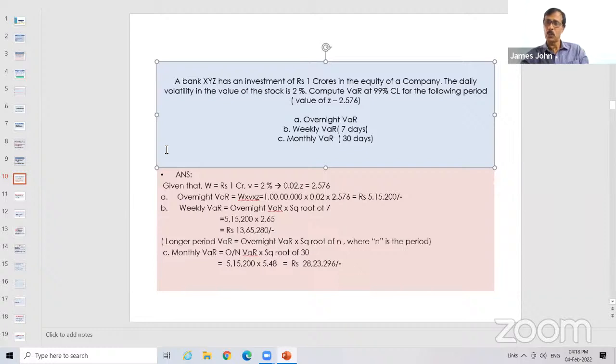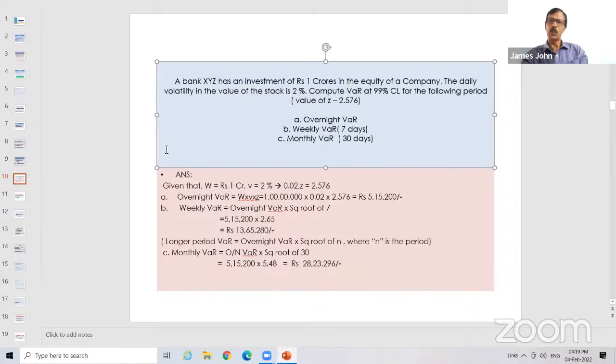Here, the value of Z is given as 2.576. So at 99% confidence level, the value of Z is 2.576. What you are asked to calculate first is the overnight VAR. So what is the formula? Overnight VAR, as per this approach, is W into V into Z. What is W here? 1 crore. What is V? 2%, which means 0.02. And what is Z? 2.576.